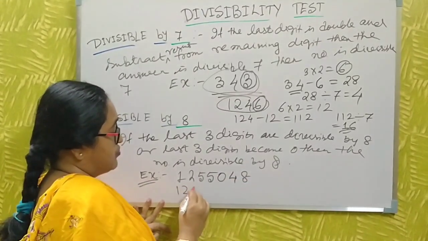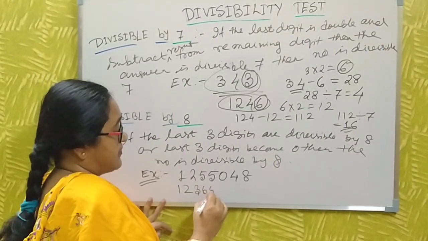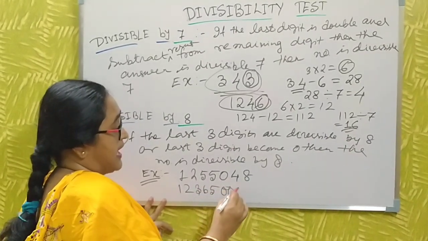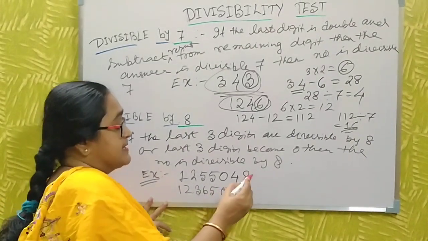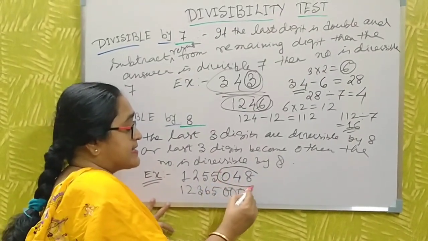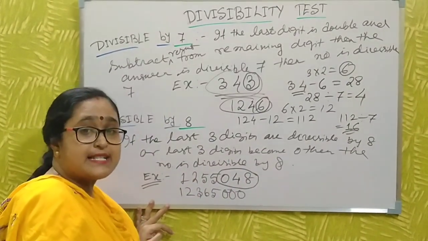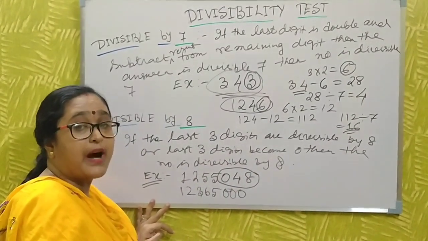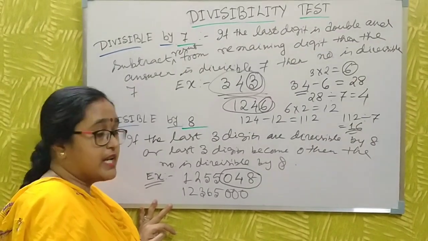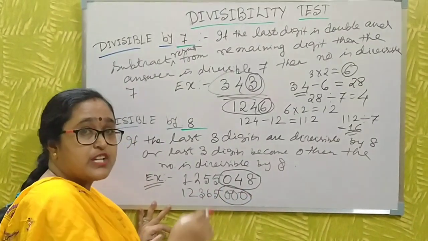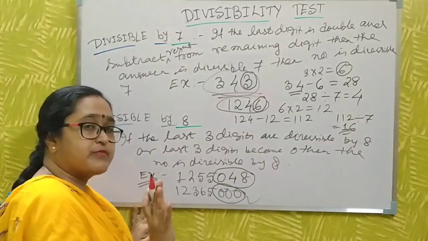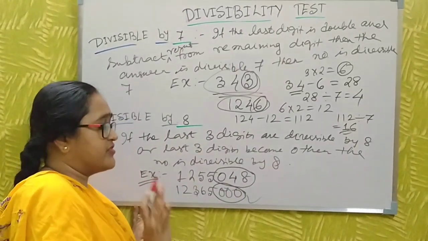And 1, 2, 3, 6, 5, 0, and 0. Okay. Then you just observe the last 3 digits. If the last 3 digits are divisible by 8, or the last 3 digits become 0, just observe and say that the number is divisible by 8. You can't do the division also.